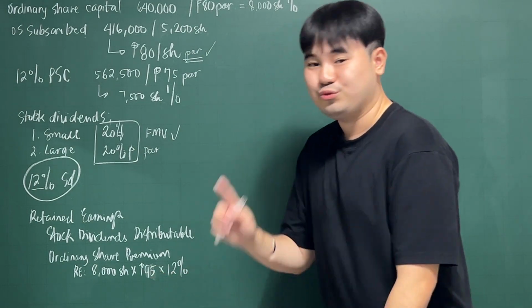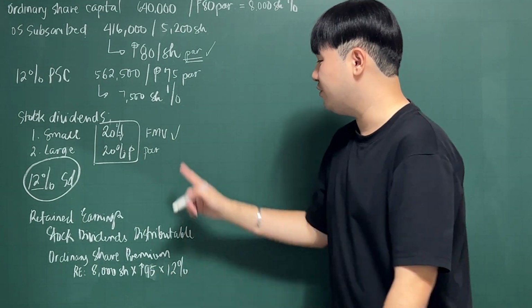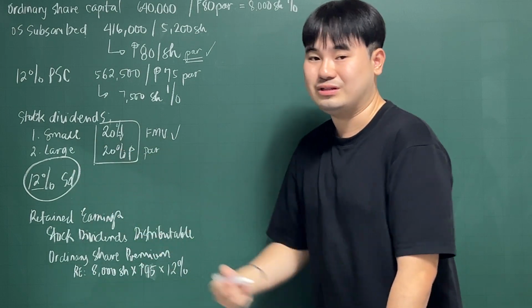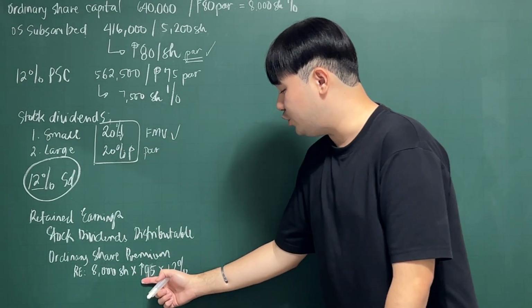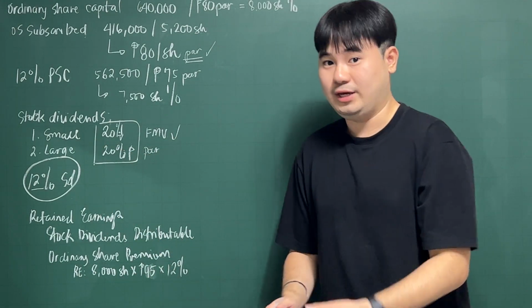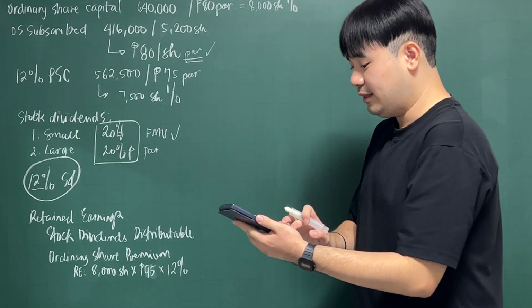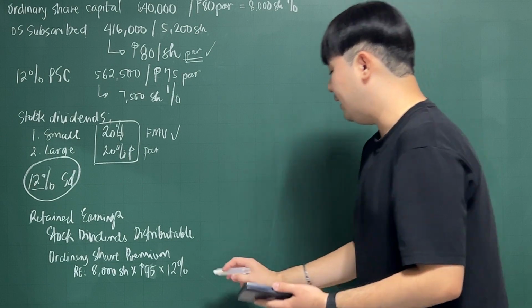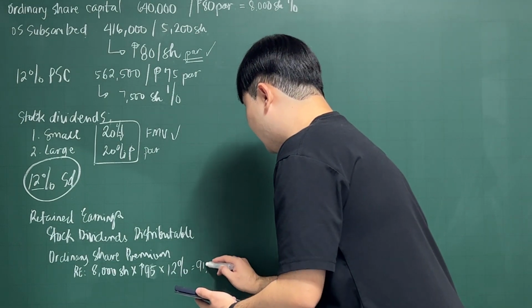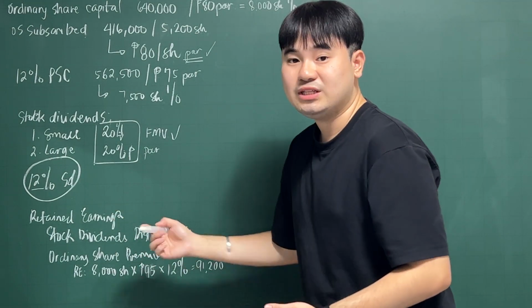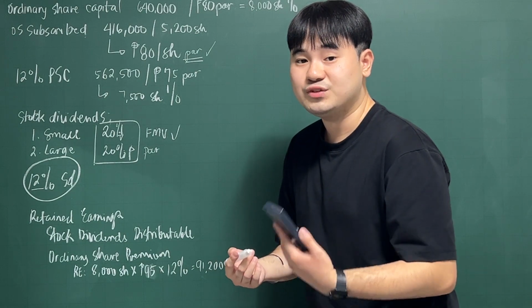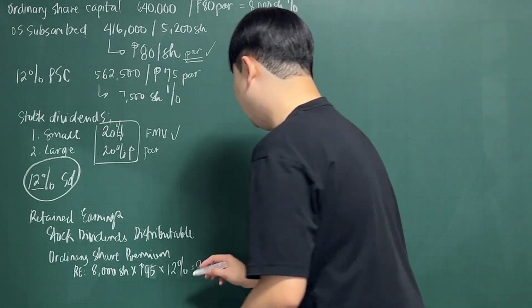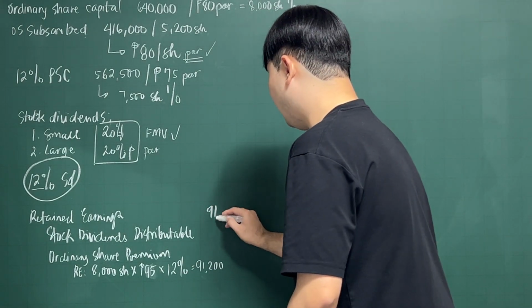We don't use 80, we use the fair market value because it is a small stock dividend. So 8,000 times 95 times 12% is 91,200. So you debit retained earnings at the fair market value of shares at the time of the declaration of dividends, which is 91,200.